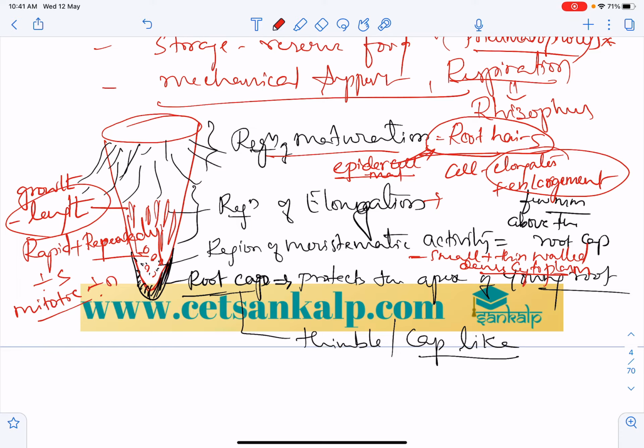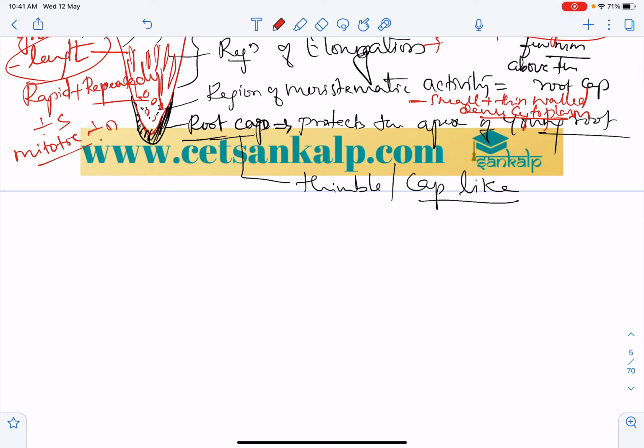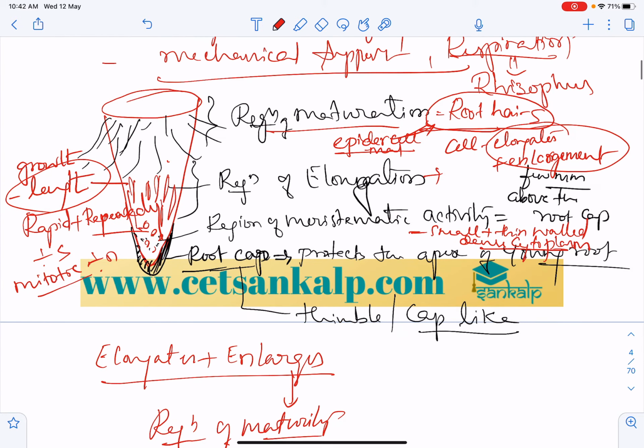epidermal cells, right. In this region of maturity, those cells which elongate in the region of elongation, the cells elongate and enlarge, and those cells in the region of maturity, that elongated and enlarged cells keep on moving towards this, and they increase the length, and those will differentiate.